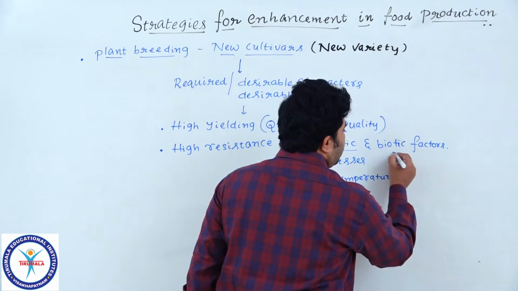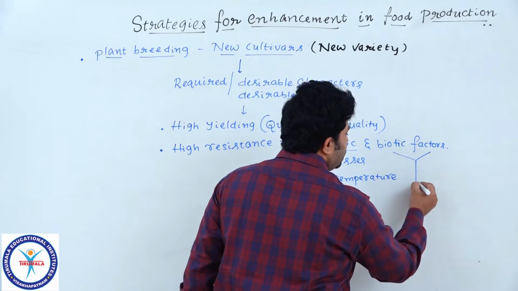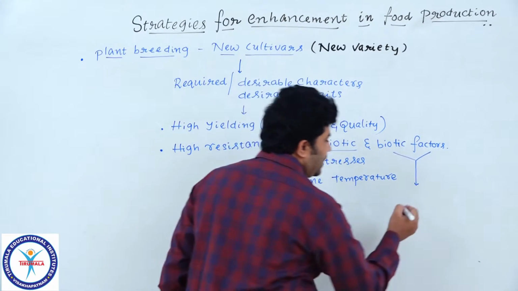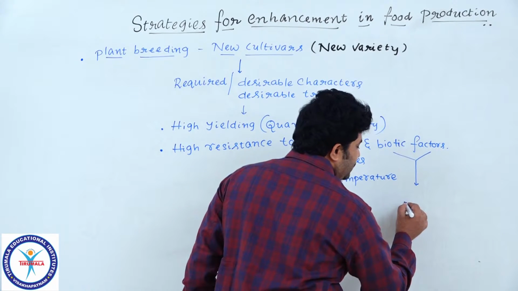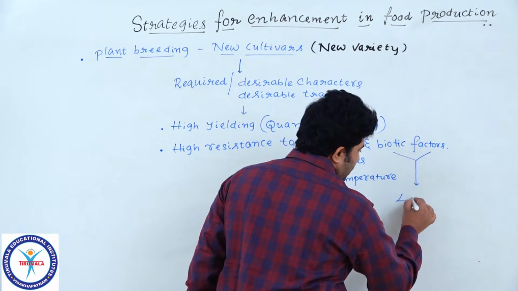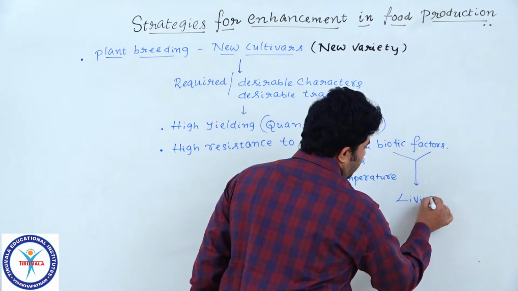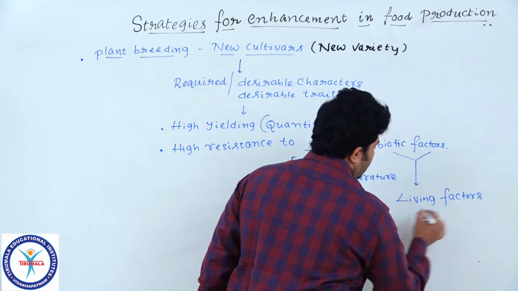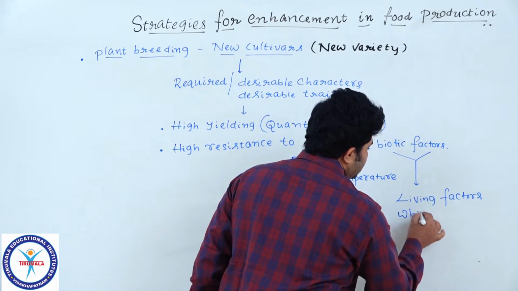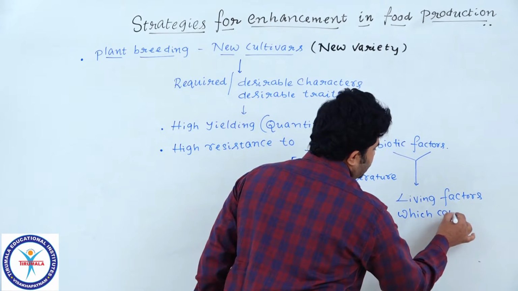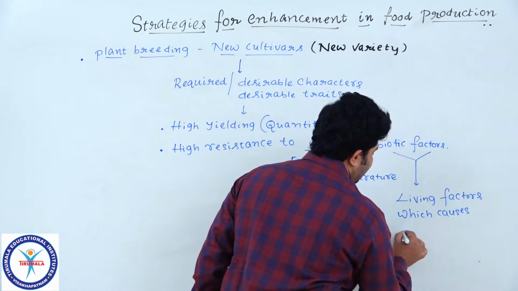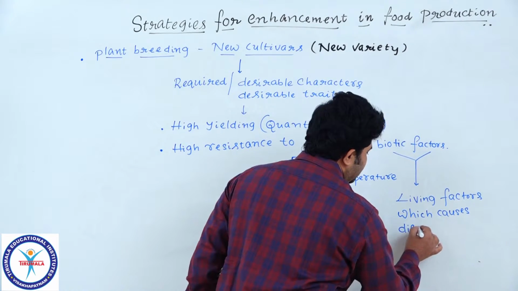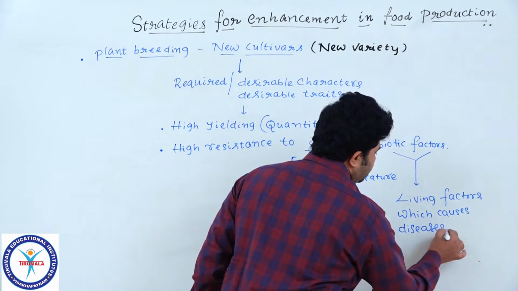What about the biotic factors here? Biotic factors are living organisms which cause diseases, meaning disease causing organisms.